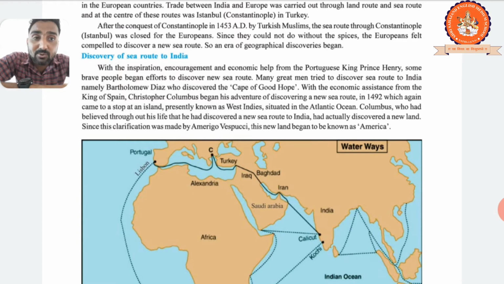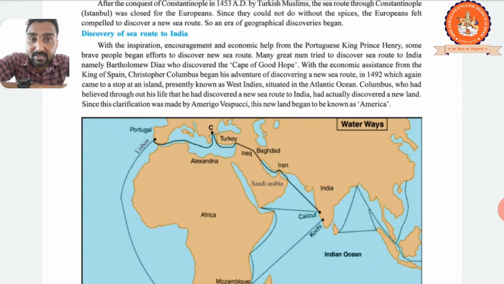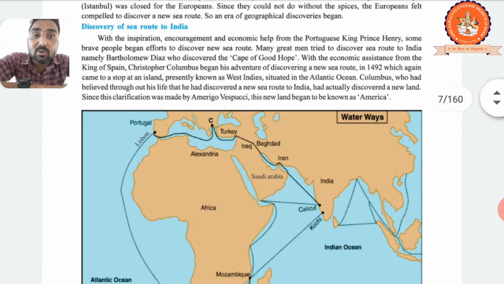As we know, West Indies is a cricket team, right? But that particular one is an island. So he reached not India but an island presently called the West Indies, right? We look at the map over here. Okay, sorry for that, but it is not exactly available here, the West Indies, it is on the other side. See, okay, I'll explain again.